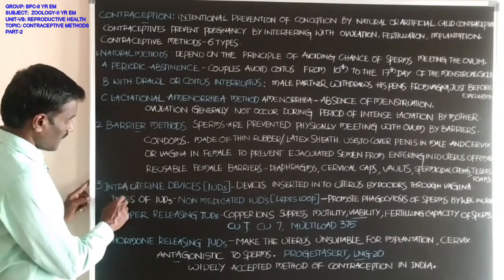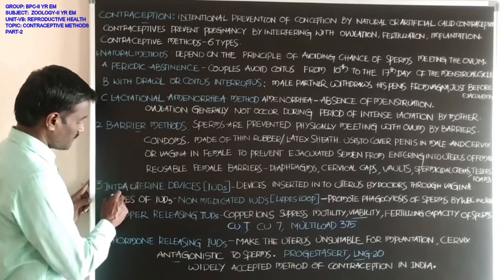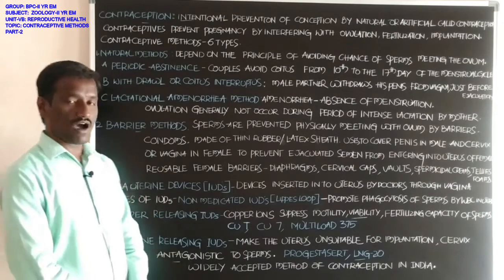Now, the types of intrauterine devices. Different types of intrauterine devices are available.